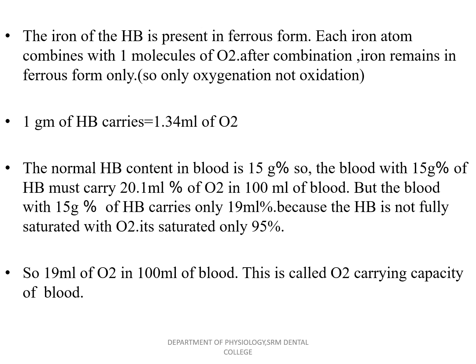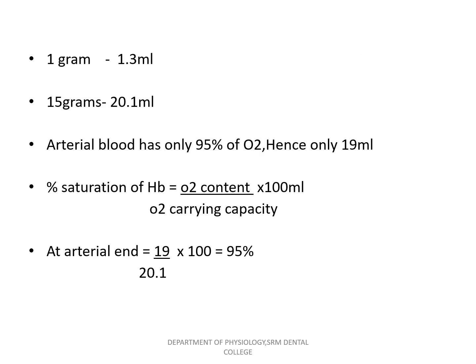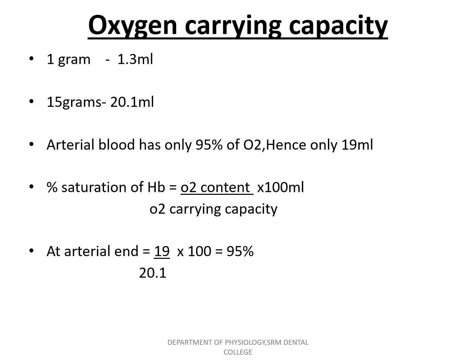So 19 ml of oxygen in 100 ml of blood will be carried. One gram is 1.34 ml, 15 grams is 20.1 ml. The arterial blood has only 95% saturation, hence only 19 ml. The percentage saturation of hemoglobin is oxygen content divided by oxygen carrying capacity, multiplied by 100. At the arterial end it is 19 by 20.1 into 100, which is 95% saturated.